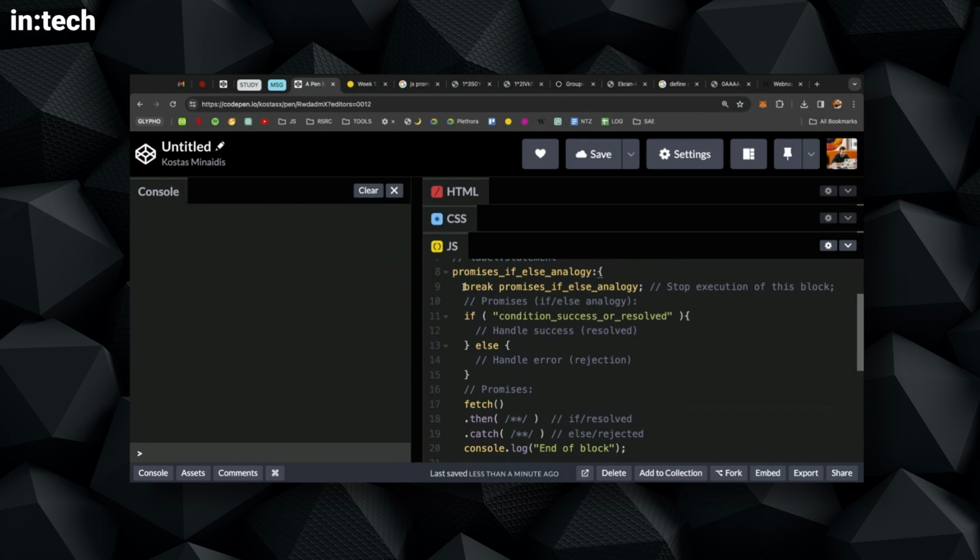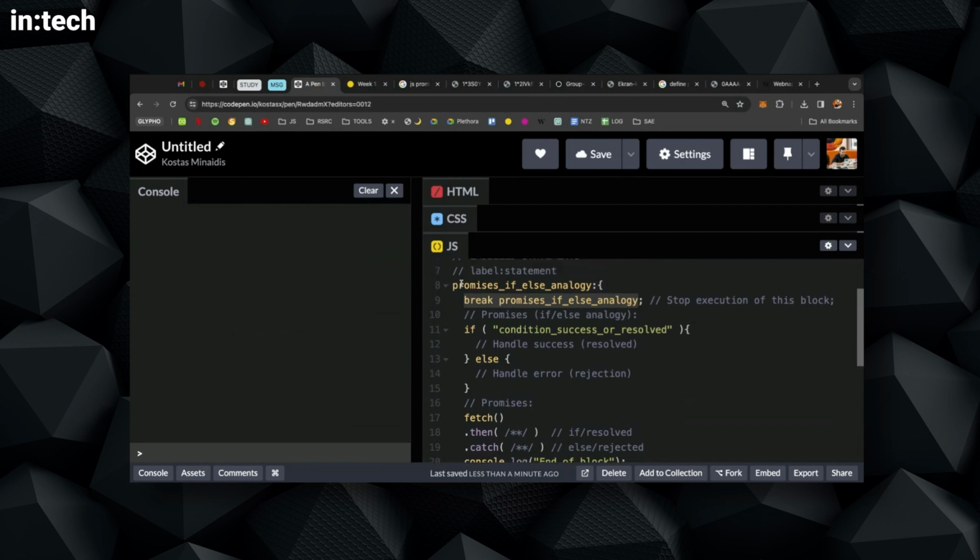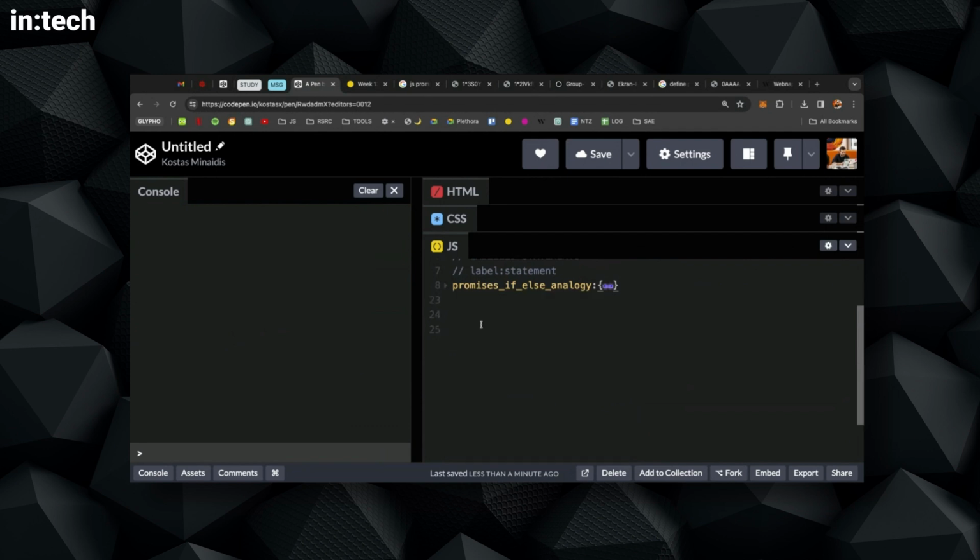So break also allows me to use the name of a labeled statement and then break that statement. You can use this in while loops, in for loops, and in other statements. But for now, just to understand: this is a label statement, label, colon, and here's a code block, and then just stop the code from running. Okay, so this is mostly to understand why I'm going to be using this.